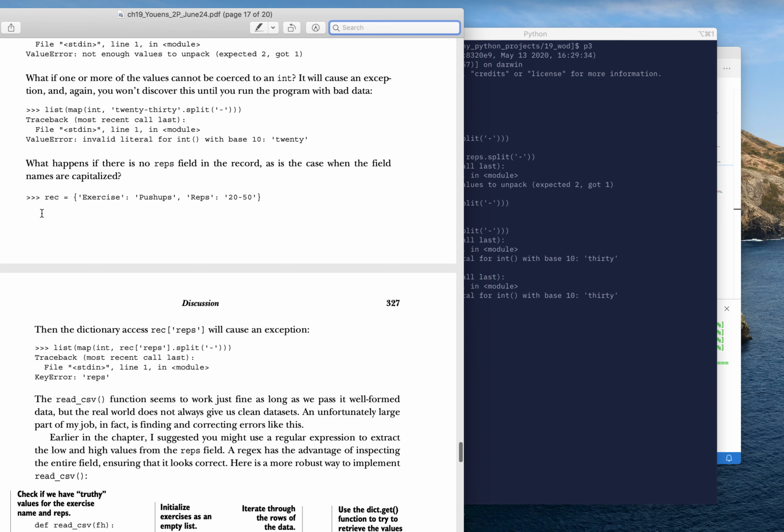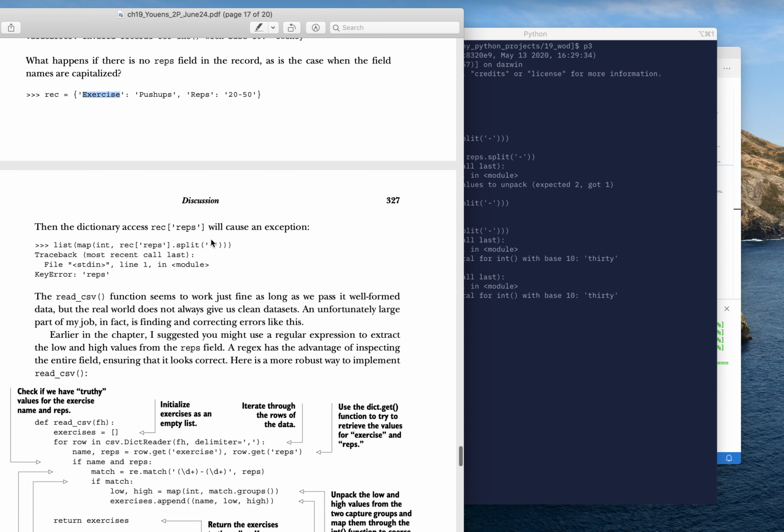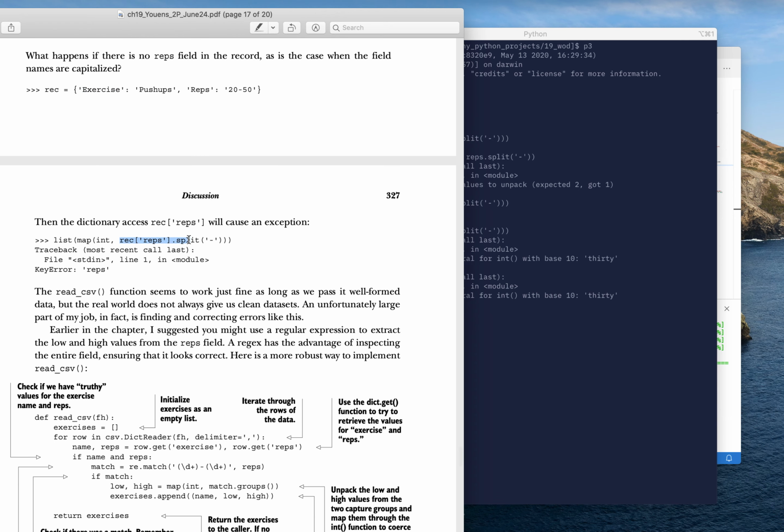What happens if the record that you're trying to get at has the fields in uppercase instead of lowercase? Here, this is in title case. And so now your code's just going to blow up here when you call reps, there's not going to be that field name. And so that's going to blow up.